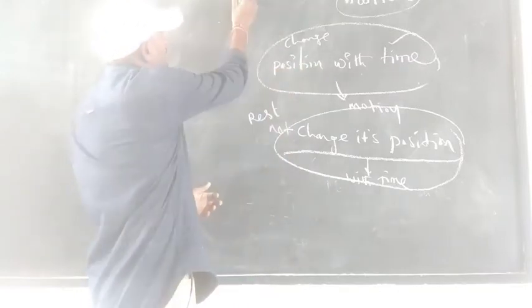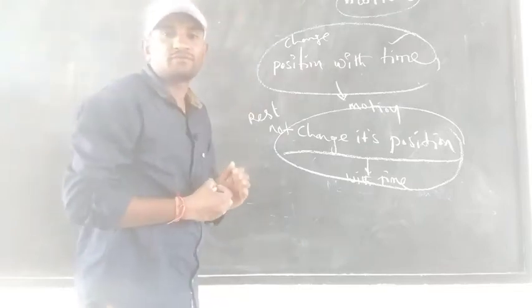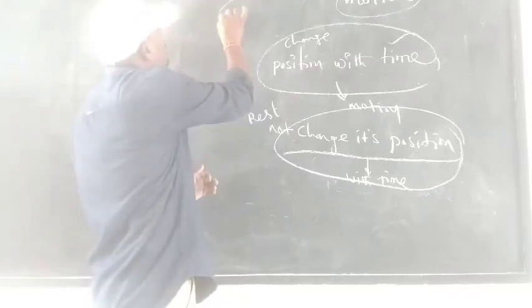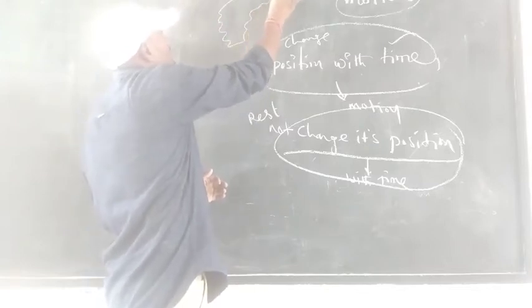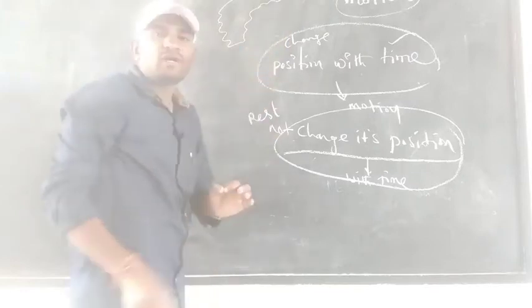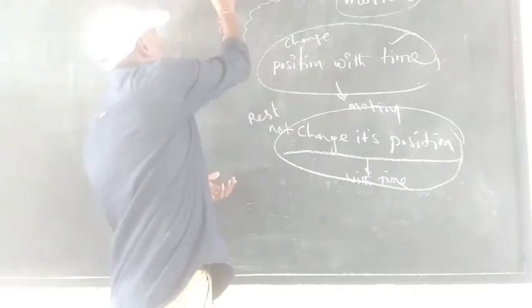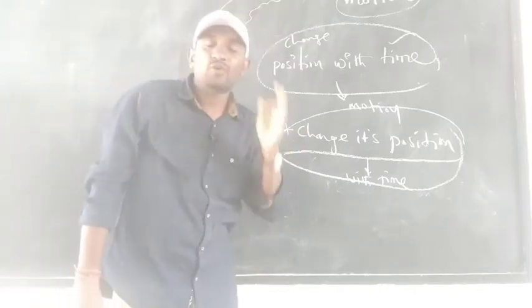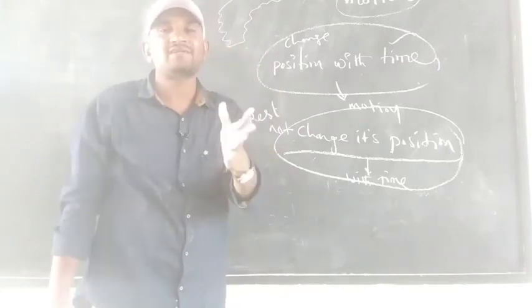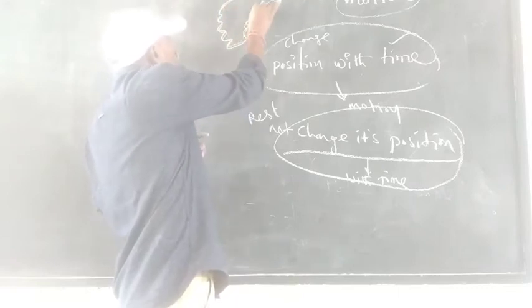Okay. Here an object is at position A. It moves up to here and reaches B. Any object X started from A and reached B. Its position is changing, meaning it is in motion.